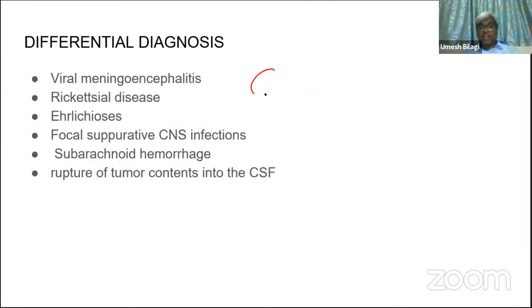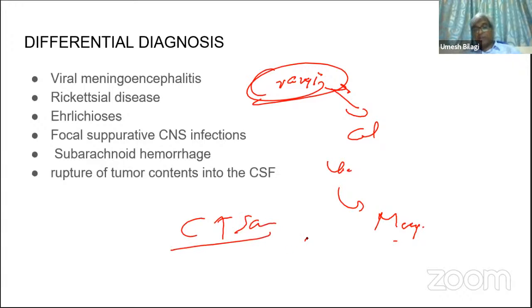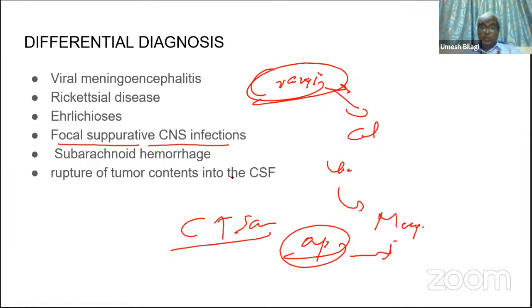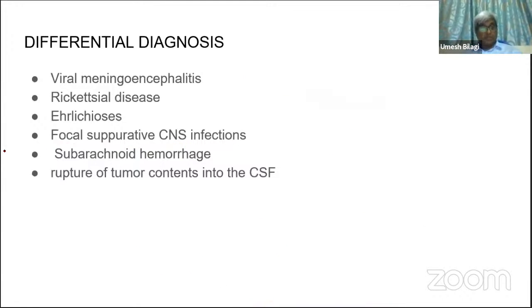Even a craniopharyngioma tumor, if it breaks down and puts its cells into the ventricular system of the brain, can mimic meningitis. You should know this. That's the reason for the CT scan. Apart from raised ICT, we need to rule out these focal diseases. That's why CT scan is indicated apart from knowing the raised ICT. This is one more reason.